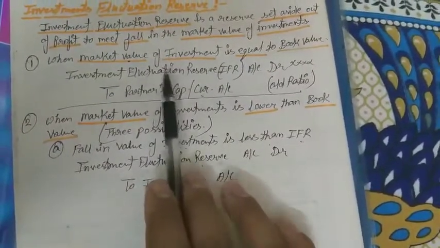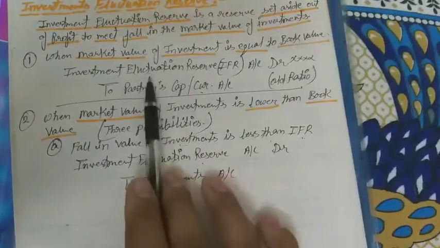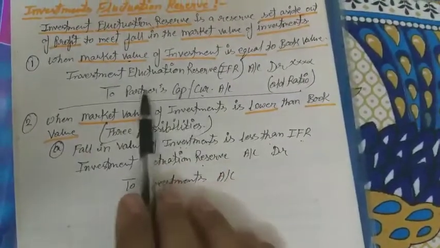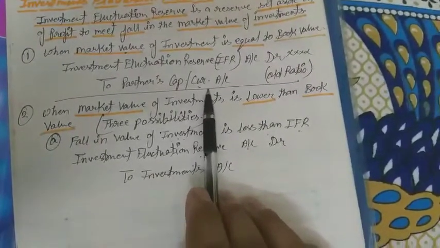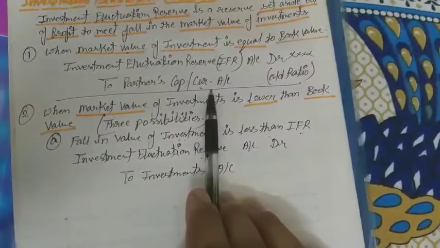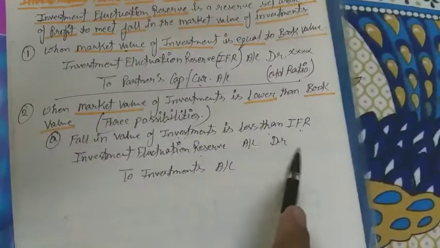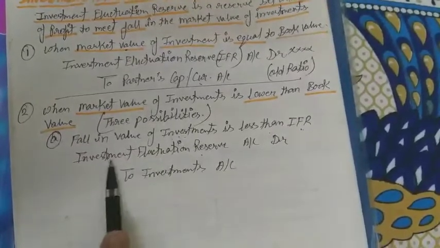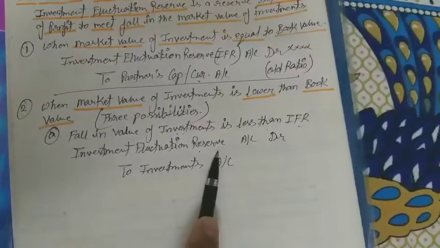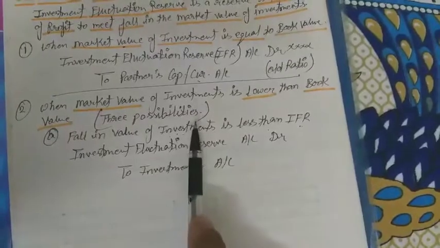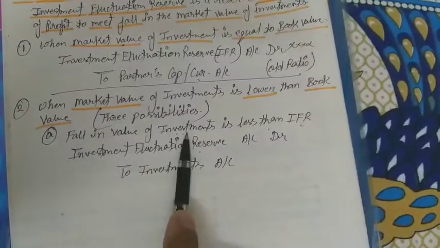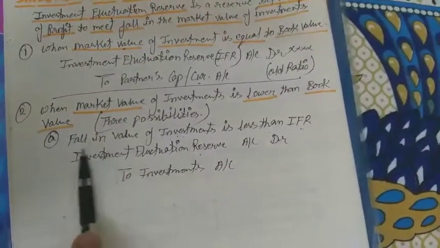It means whenever no change in their investment value, then these investment fluctuation reserve is distributed among the partner according to their old profit share ratio. But if we having the IFR, then that IFR will be distributed among the partners in their old profit share ratio. But here is the other condition, means investment value is also fall.